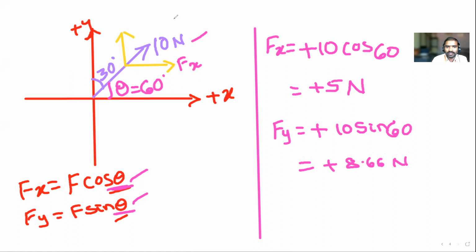Yes, sir. Anyone having any doubt? No, sir. If you are having any doubt, you can ask me, or else write it down. So always theta is with respect to horizontal.